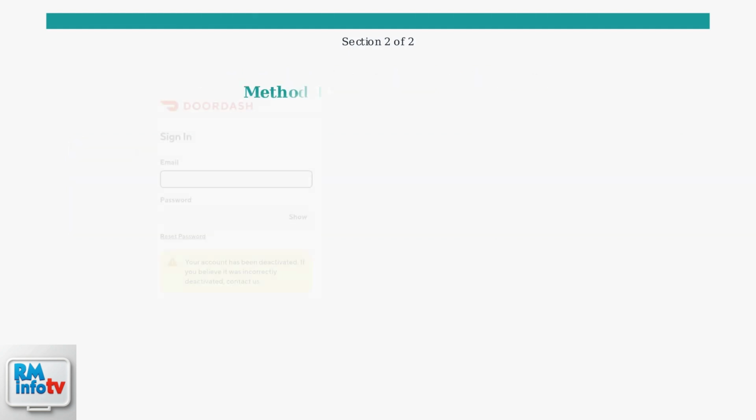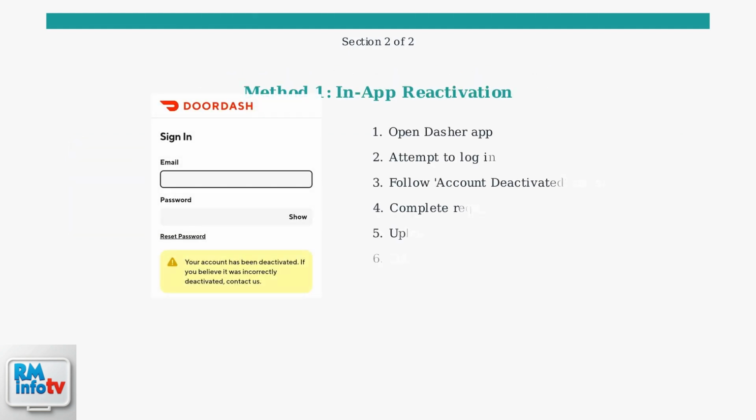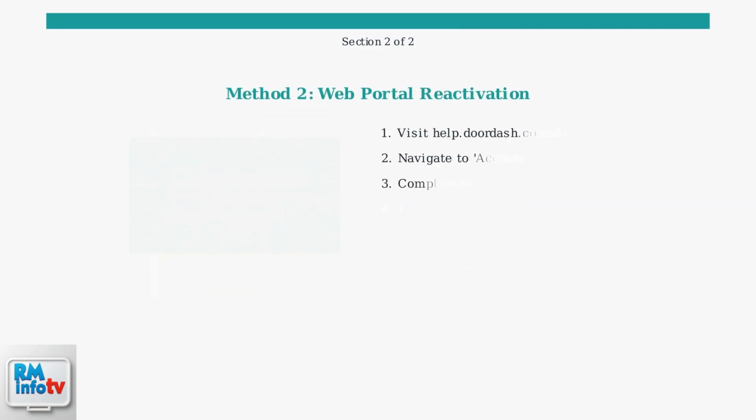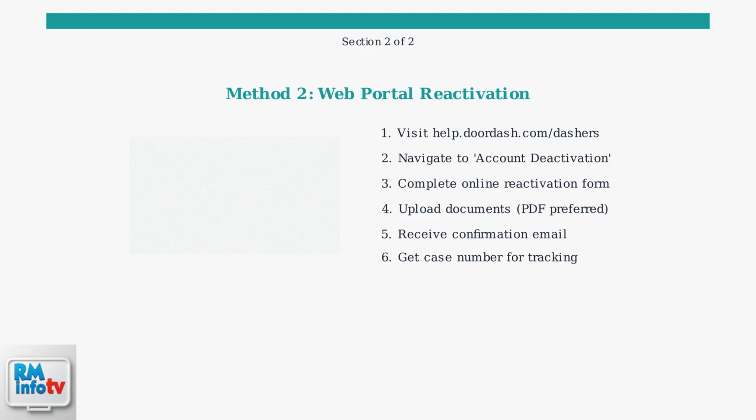Method 1, in-app reactivation. This is often the fastest and most convenient option for most Dashers. Method 2, web portal reactivation. This method provides more detailed forms and better document upload capabilities.